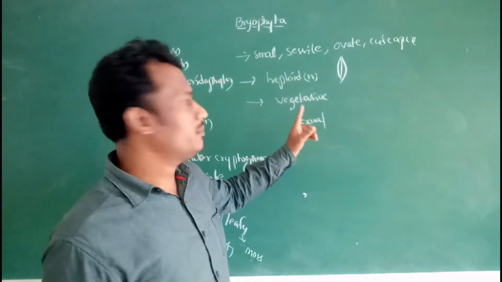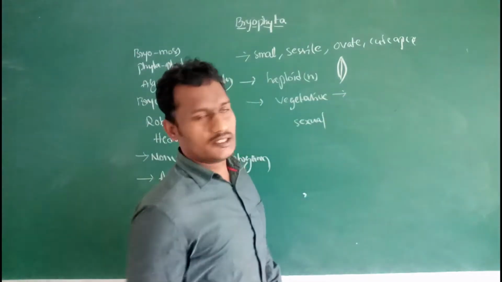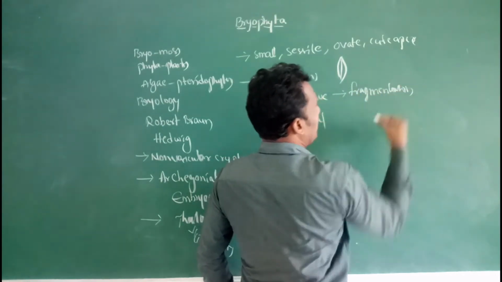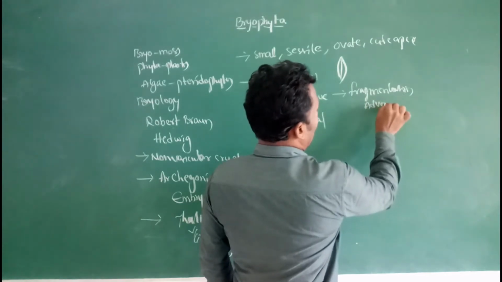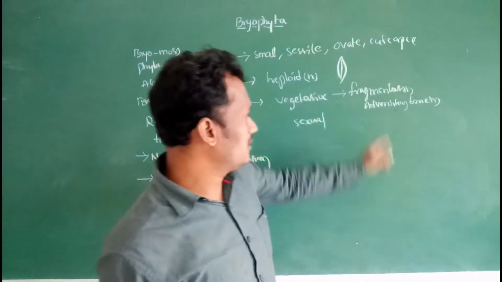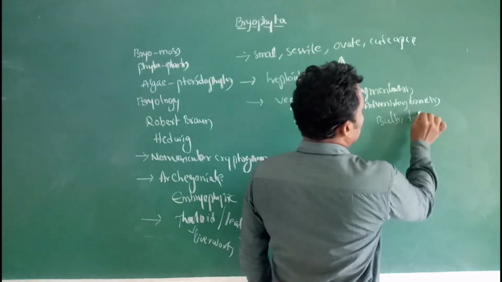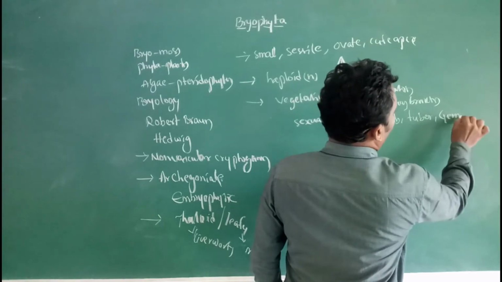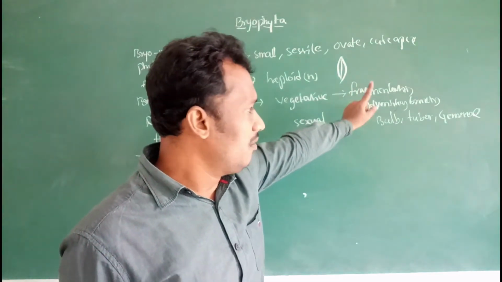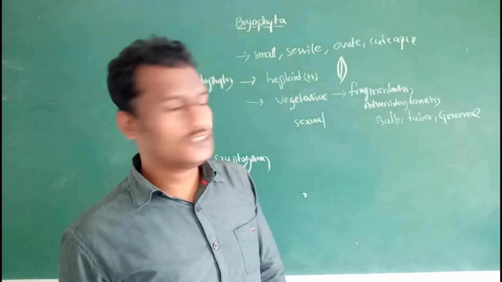Vegetative reproduction is by fragmentation, by the formation of adventitious branches or adventitious buds, bulbils, tubers and gemmae.